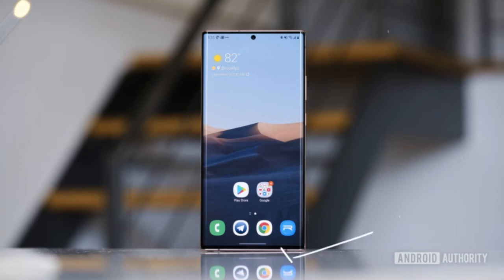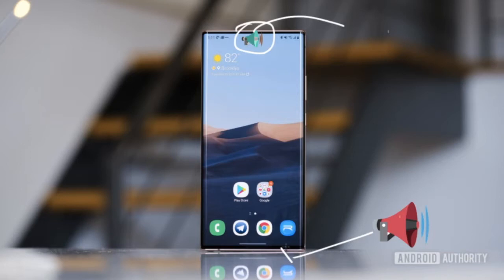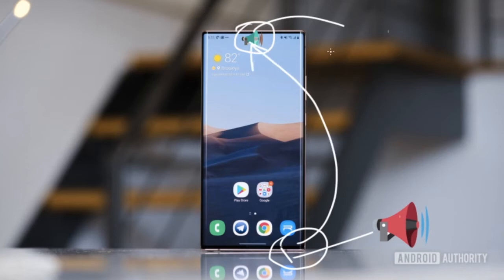A mobile phone has two speakers: one loudspeaker and one conversation speaker. So what happened? This speaker is not working and it's playing from here. I mean the conversation speaker. So how can we solve it?